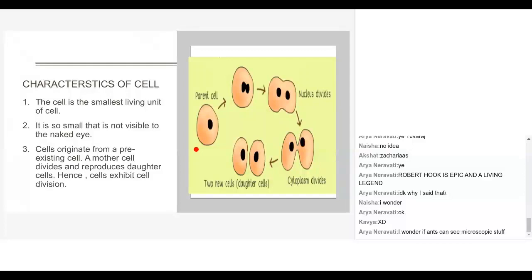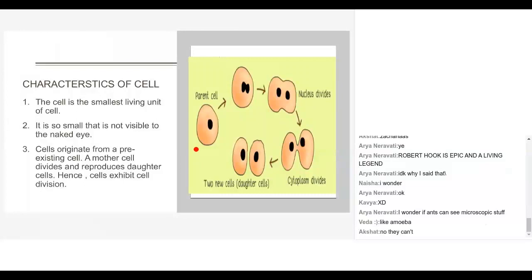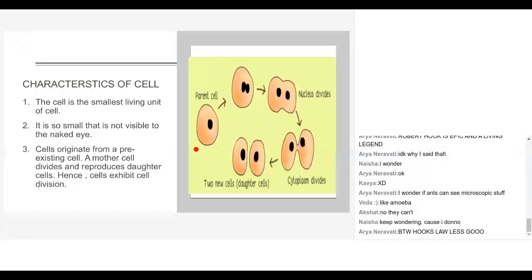So here, when you see what kind of characters a cell possesses, the foremost character is that it is very minute and cannot be seen through the naked eye. We have to use only a microscope, and a cell will produce so many other cells by cell division.